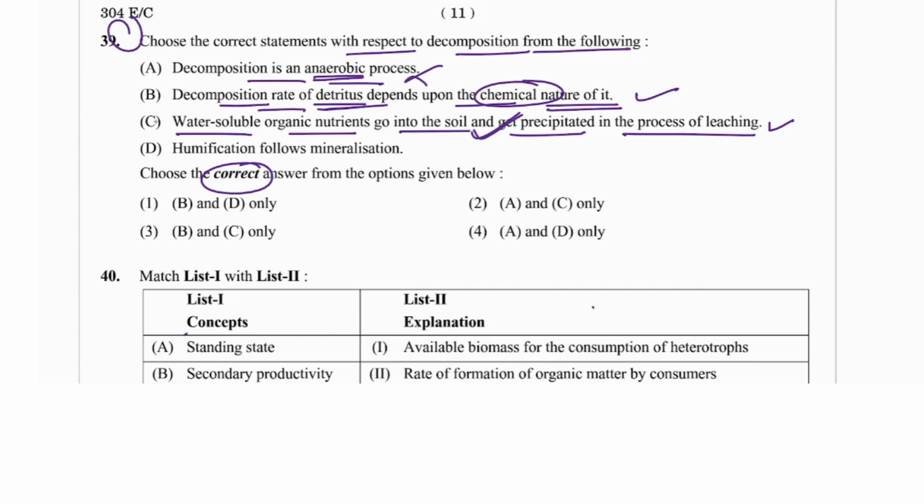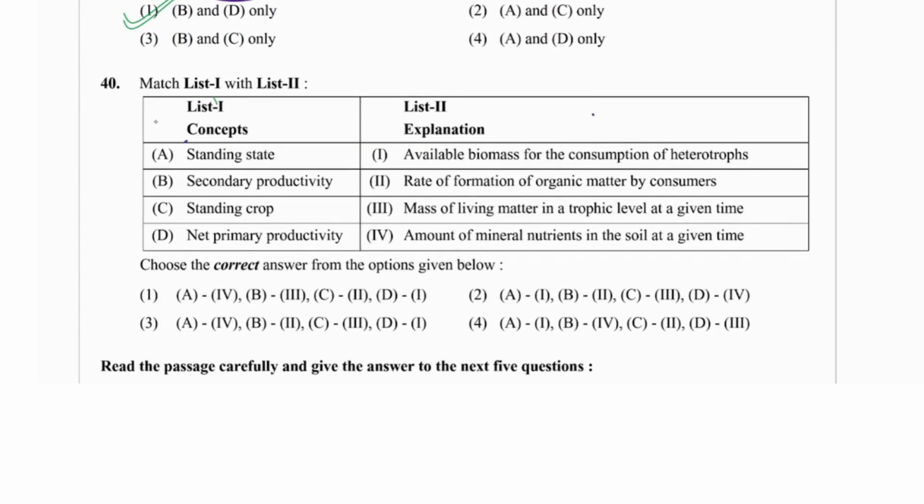C says water soluble organic nutrients go into the soil and get precipitated, so that would be incorrect. Inorganic nutrients should not get precipitated. Next, humification follows mineralization, that is absolutely correct. So two are correct, B and D, given in the first option, which will be our answer. Next, question number 40: standing state, secondary productivity, standing crop, and NPP.